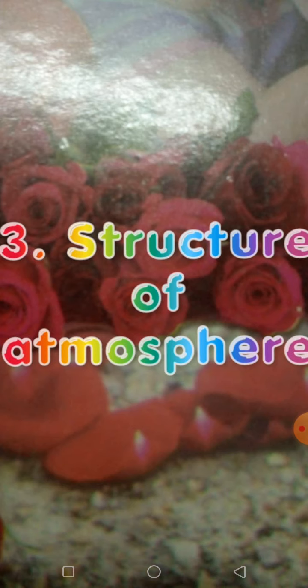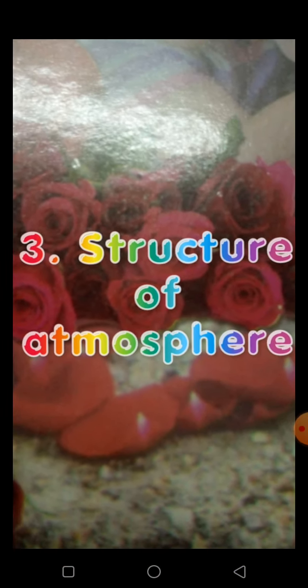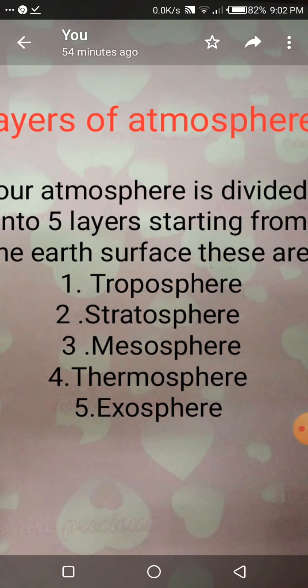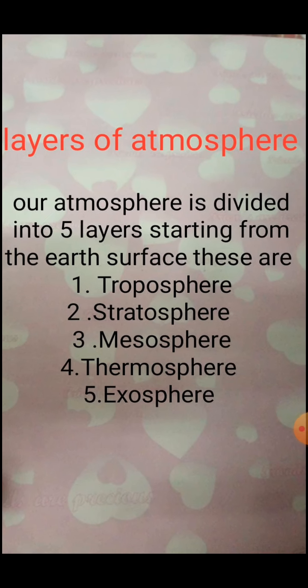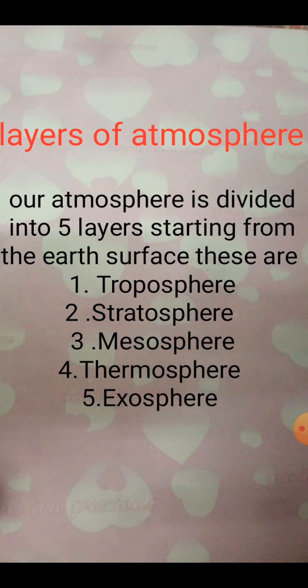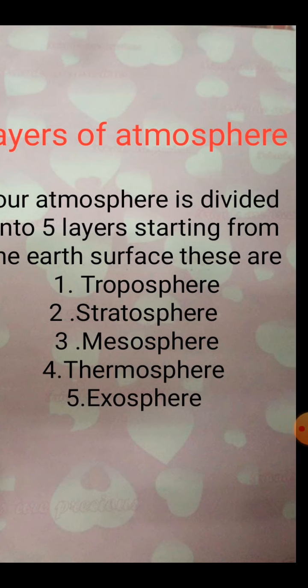So the third one is structure of atmosphere. Layers of atmosphere. Our atmosphere is divided into 5 layers starting from the earth's surface. These are troposphere, stratosphere, mesosphere, thermosphere, and the last, fifth, is exosphere. So let's get started. First is troposphere.